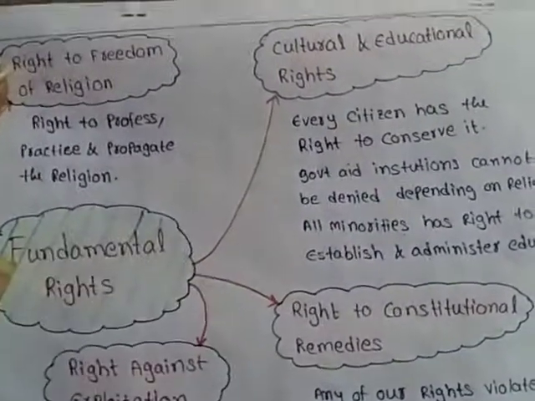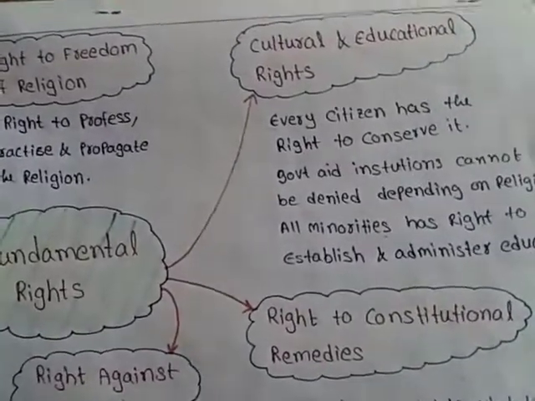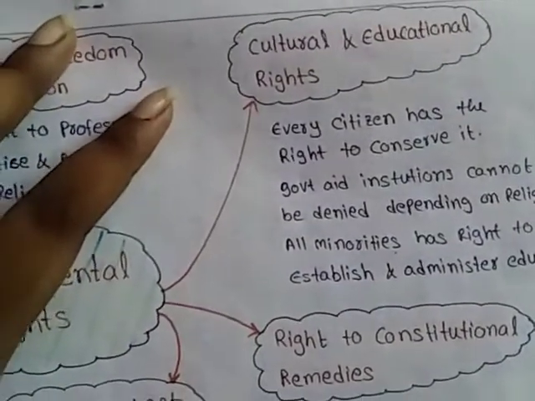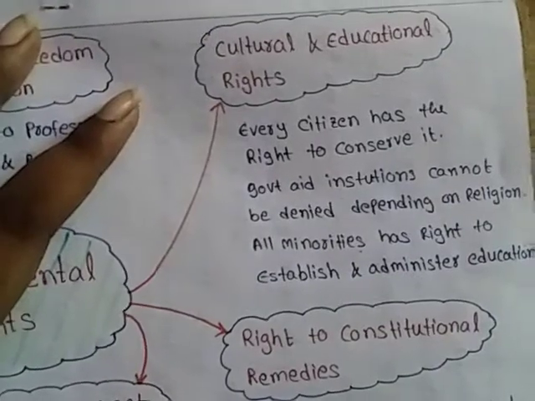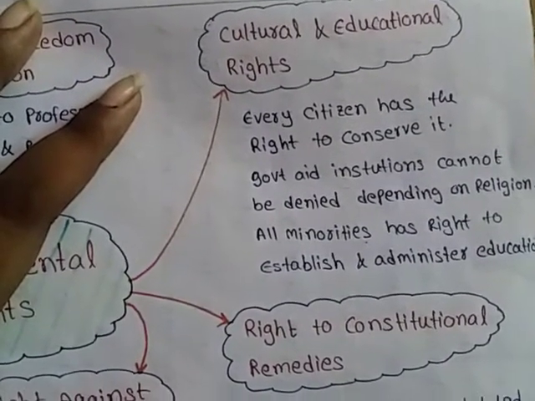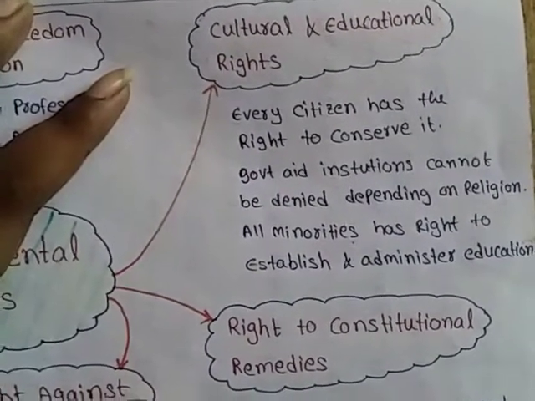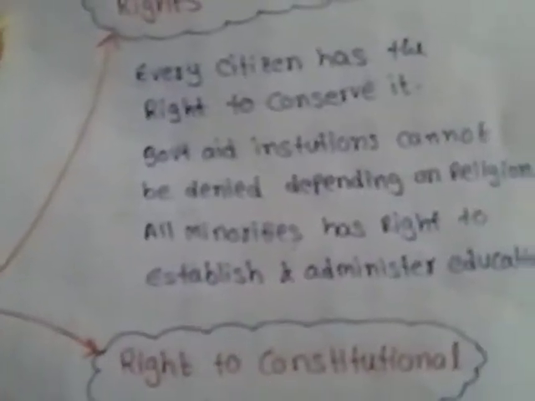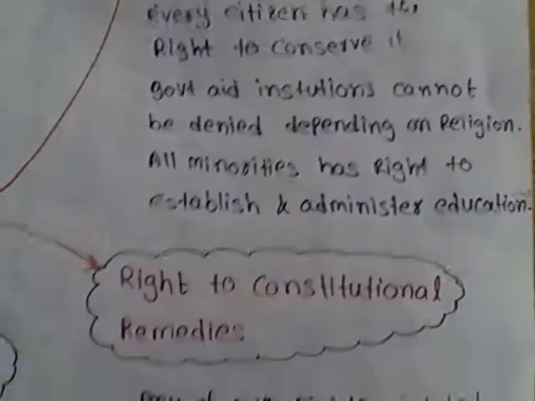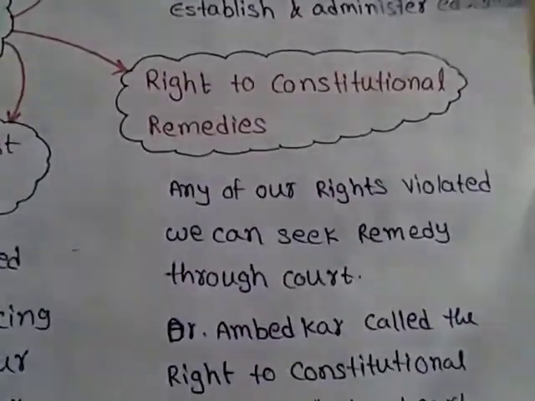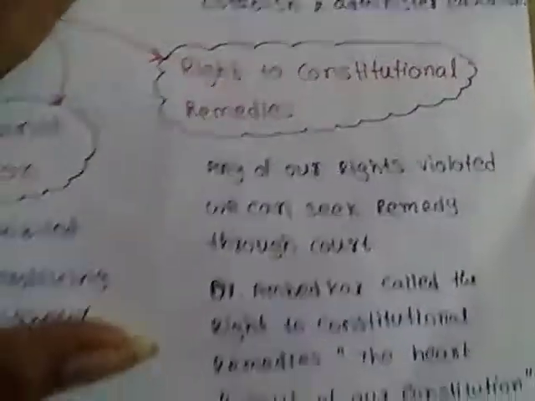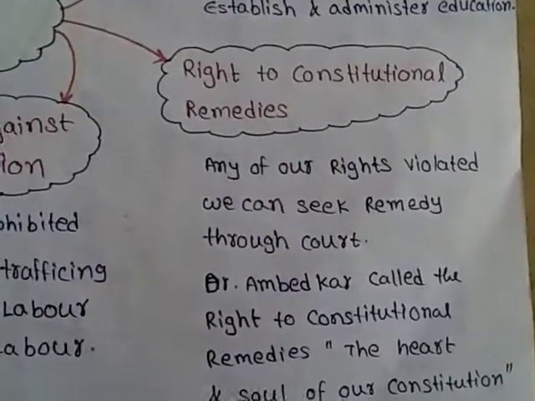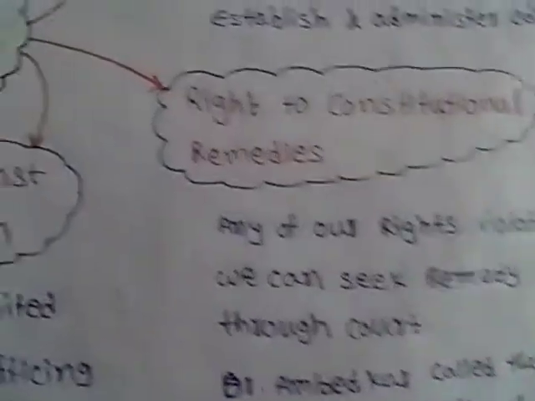And cultural and educational rights. Every citizen has the right to conserve it. Government aid to institutions cannot be denied depending on religion, and all minorities have the right to establish and administer educational institutions. Right to constitutional remedies, which is the 6th fundamental right.